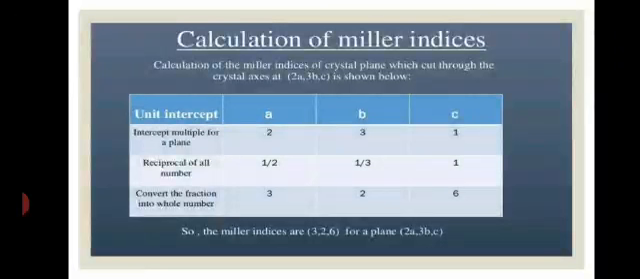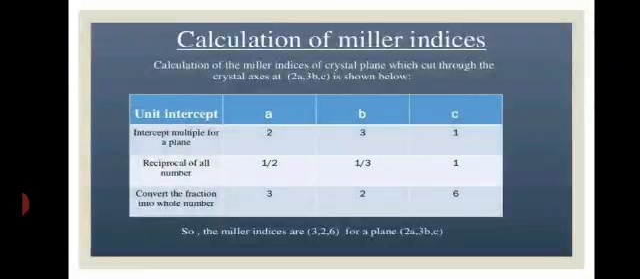So here is an example to calculate the Miller indices. In this example, we calculate the Miller indices of a crystal plane which cuts through the crystal axes at 2A, 3B and C. Here we draw a table: unit intercepts A, B, C and the intercepts multiple of a plane. Here the multiple of A is equal to 2, the multiple of B is 3 and C is 1.